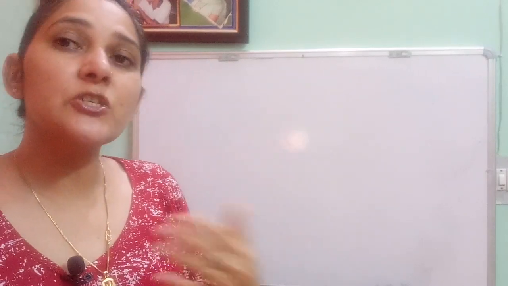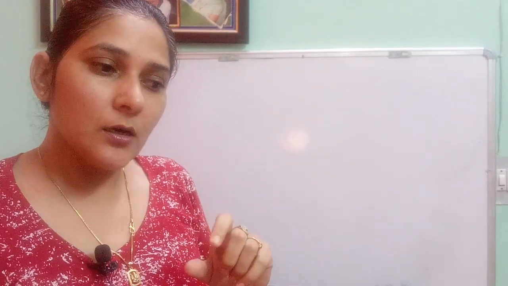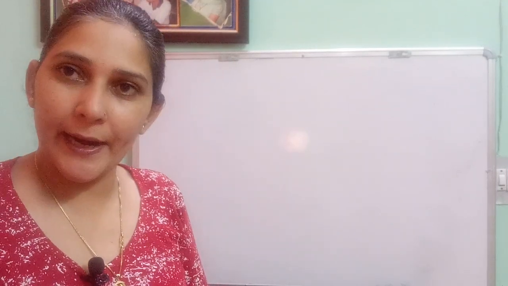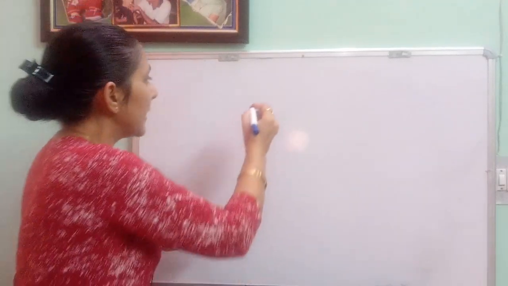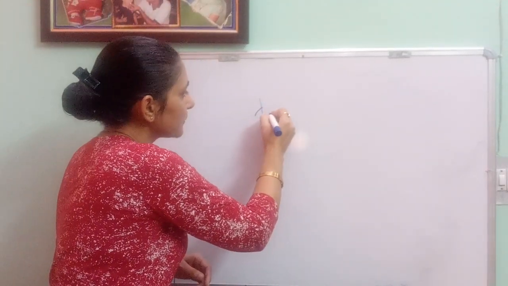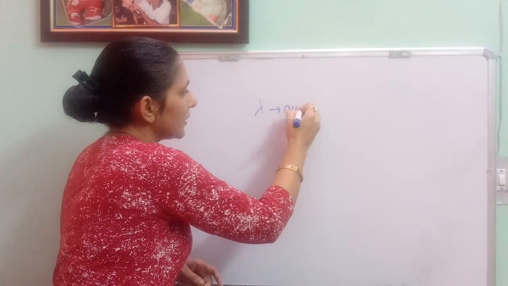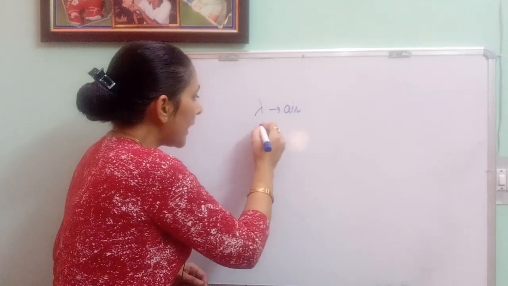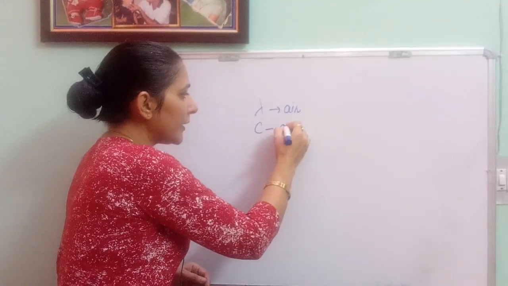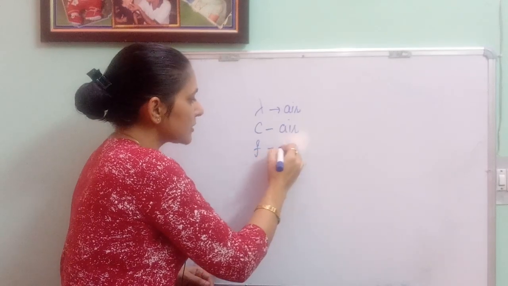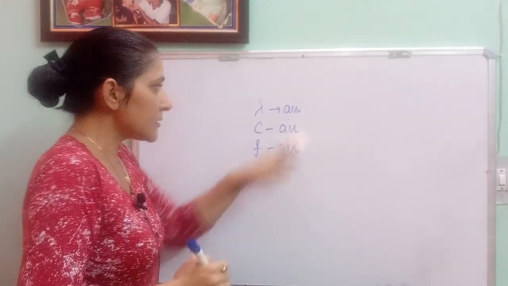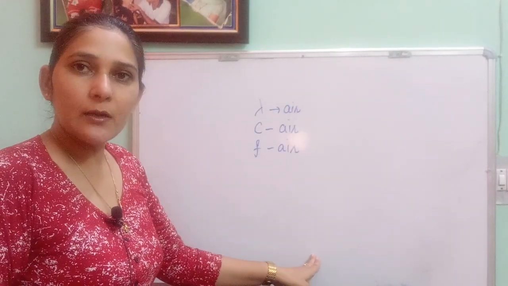Now what else can we discuss about wavelength, beta? What will be the change in wavelength? How can we state it in terms of a relation? How can we relate it with the speed of light in air and the speed of light in a medium? Suppose lambda is the wavelength of light in air, c is the speed of light in air, and f is the frequency of light in air. This is when we are talking about light in air.